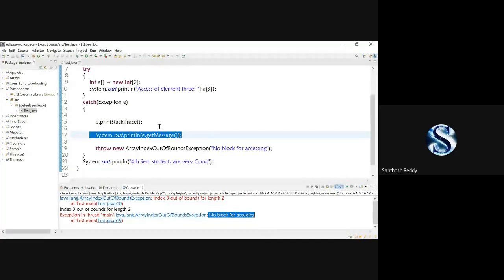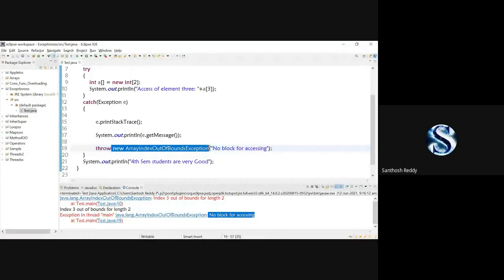Have you understood? And make sure that throw is used to just throw an error message. But for that we have to create an object using new with a specific exception class, whichever class you want to put, and you have to pass a parameter for that. Okay, this is about your throw.